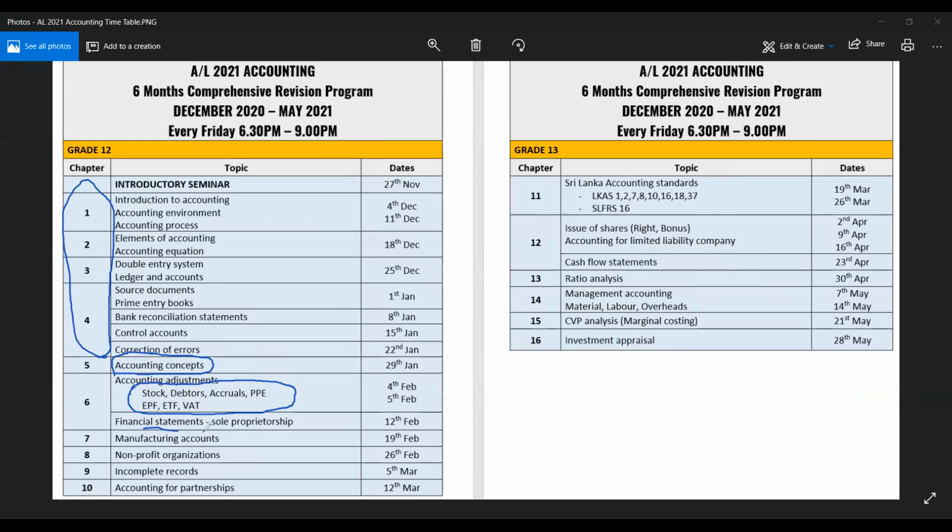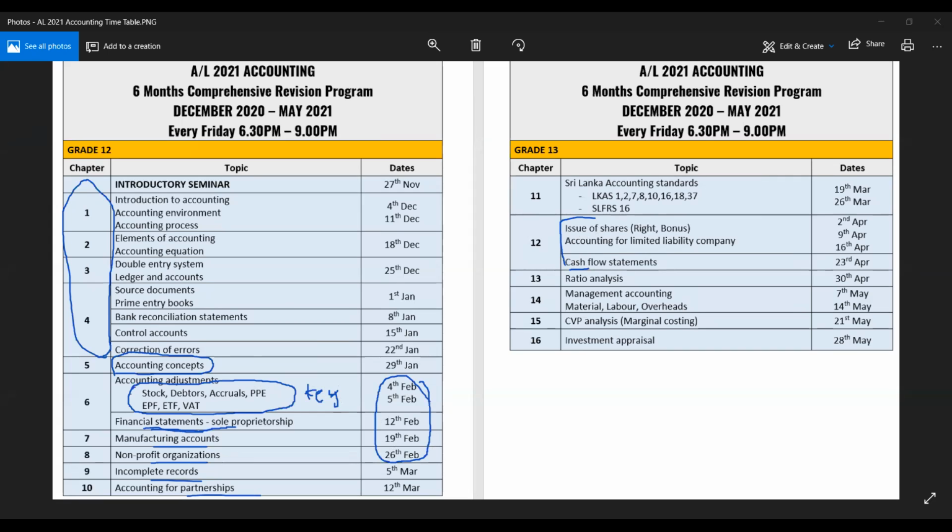For all other chapters, even if you do sole proprietorships, non-profit organizations, incomplete records, partnership, company accounts, all the final account questions, the key is accounting adjustment. We will start this, and during February we will cover all these chapters. If anyone wants to join, they can join from tomorrow.